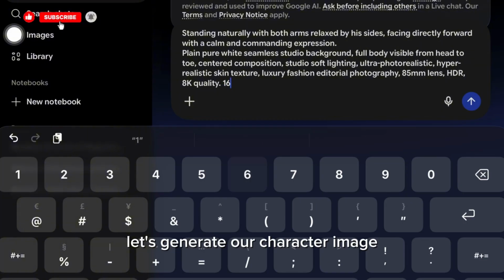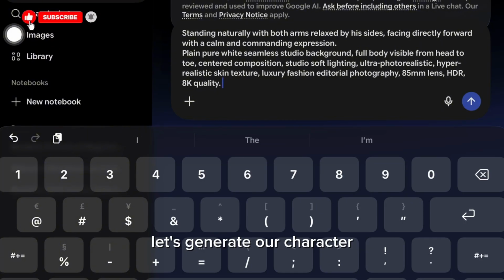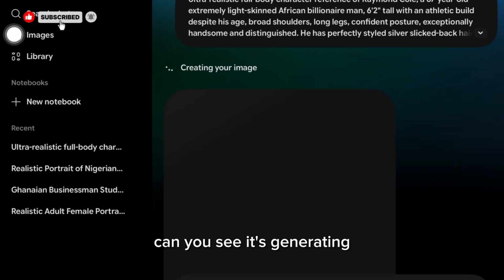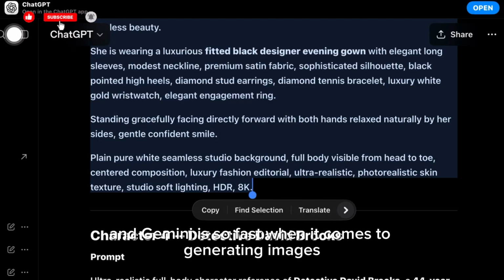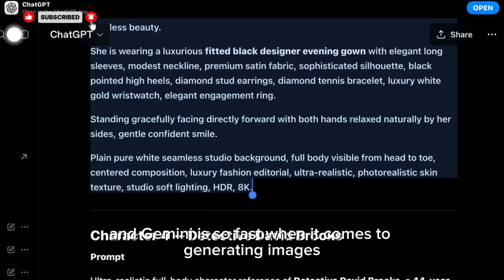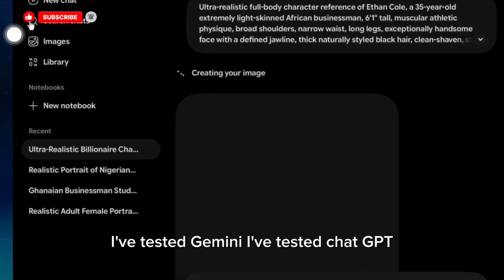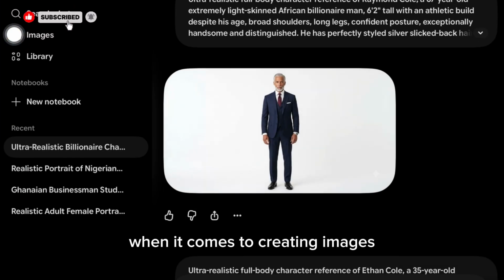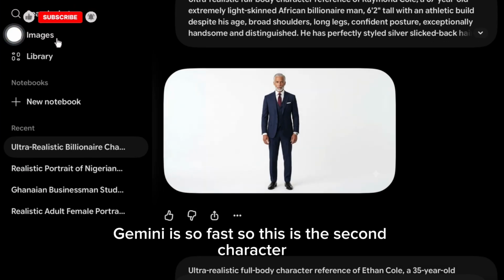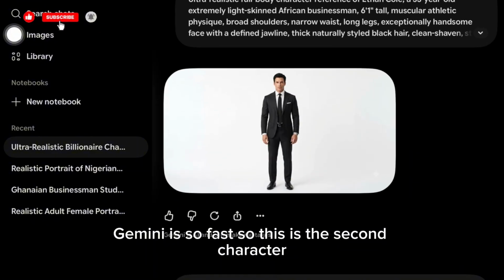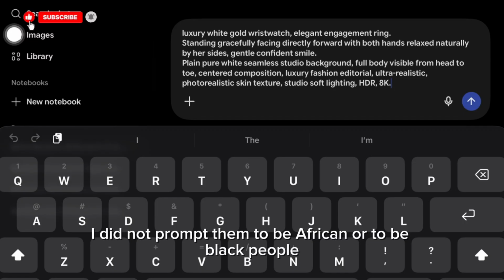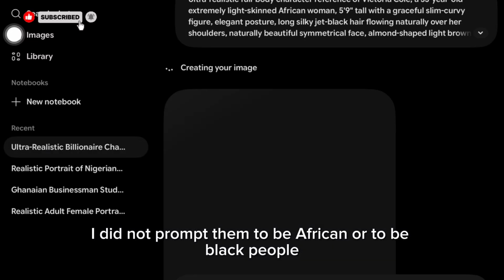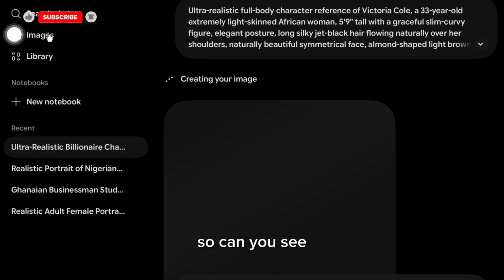Let's generate our character image. Let's generate our character. Can you see it's generating? So let's copy our second character. And Gemini is so fast when it comes to generating images. I've tested Gemini, I've tested ChatGPT. When it comes to creating images, Gemini is so fast. So this is the second character. Can you see? This is what I prompted. I did not prompt them to be African or to be black people. So can you see?